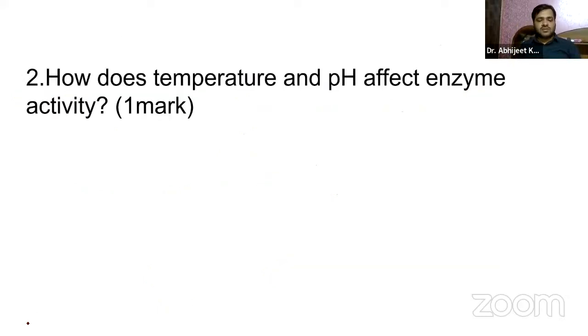Coming on to the next question: how do temperature and pH affect enzyme activity? Now, you guys already know there is something called optimal temperature. Each enzyme has an optimal temperature range where it functions most efficiently.